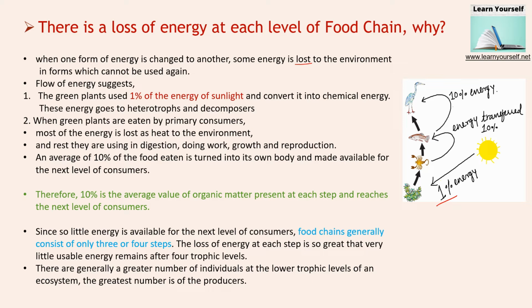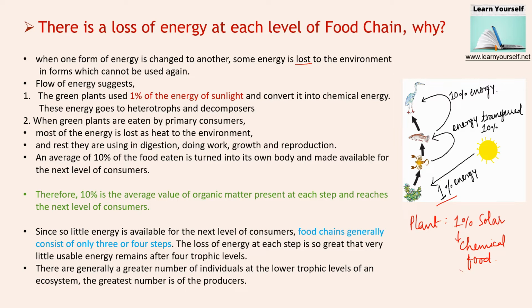Plants are using only 1% of solar energy, converting it to chemical energy and into their food produce. This portion is very small. Of the entire solar energy reaching the earth, plants use only 1%.